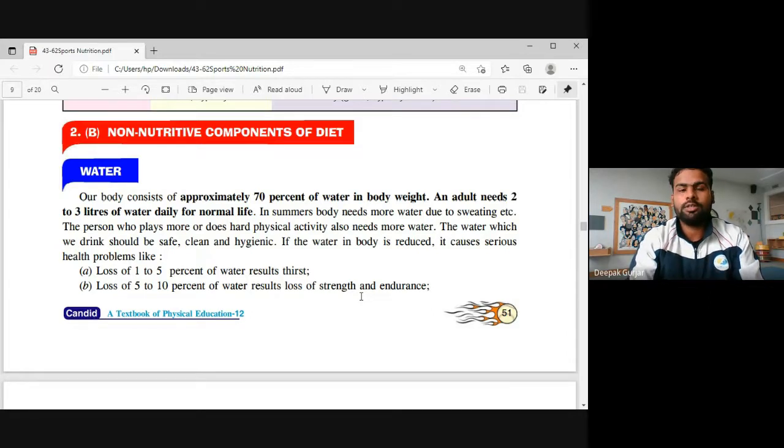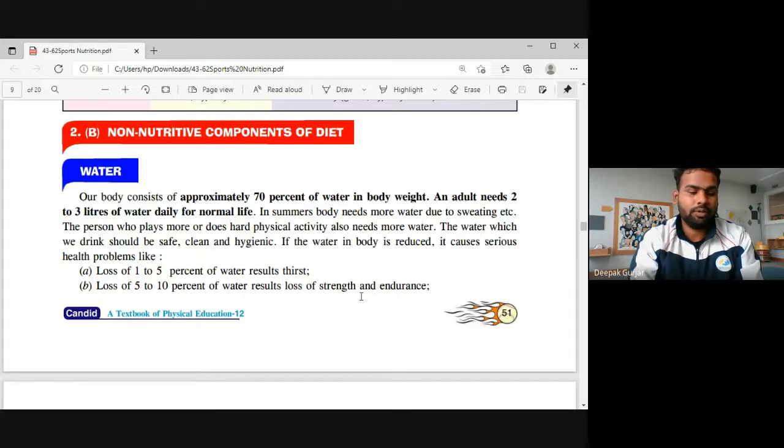So our body consists of approximately 70% of water, according to our body weight. Children and adults need 2 to 3 liters of water on a daily basis for normal life. In summers, the body needs more water due to sweating, etc. A person who plays more or does hard physical activity also needs more water. The water which we drink should be safe, clean, and hygienic. If the water in the body is reduced, it causes serious health related problems.